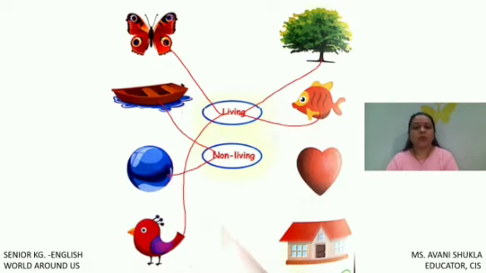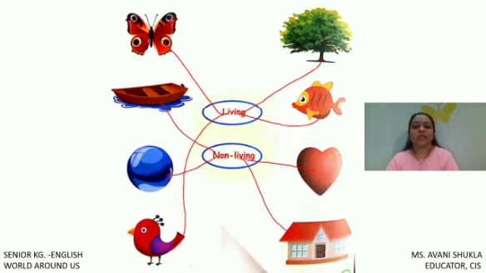It can move from one place to another place. No. So balloon is a non-living thing. And house. House can breed children. It can grow. House can have the babies. No. So house is a non-living thing.